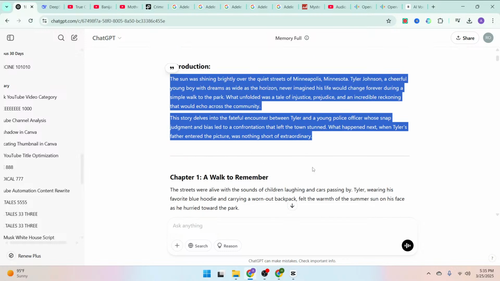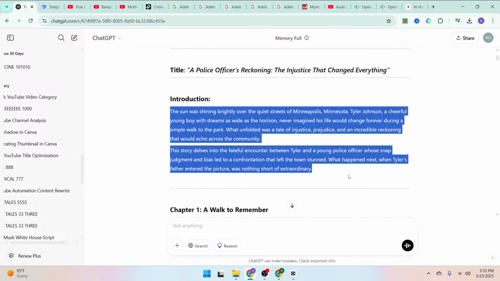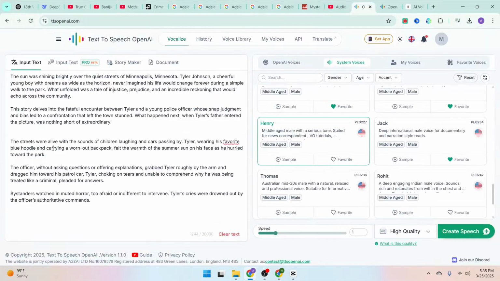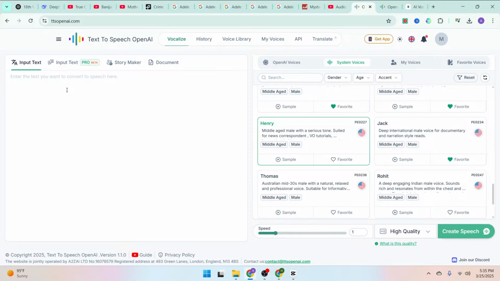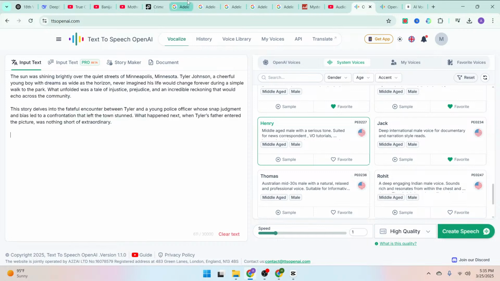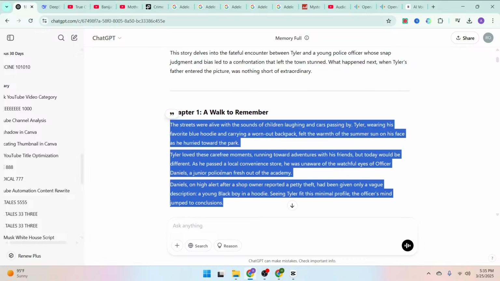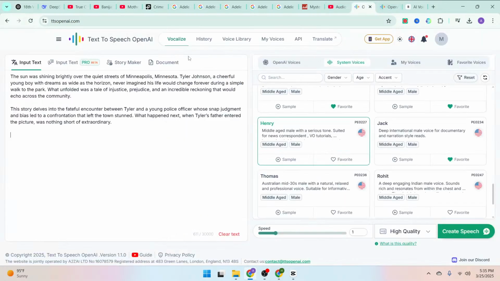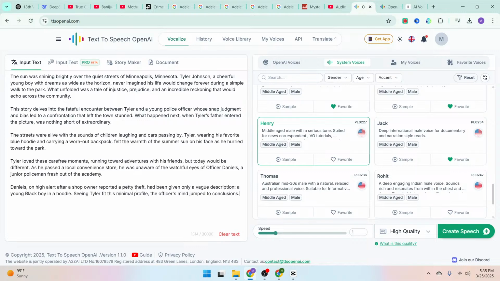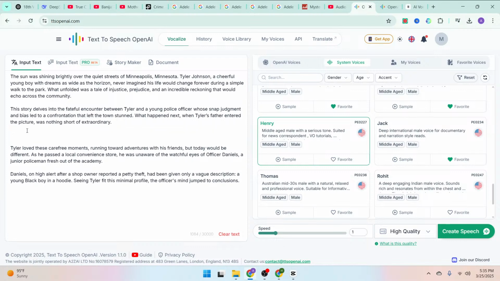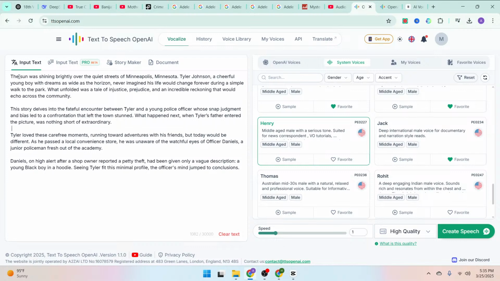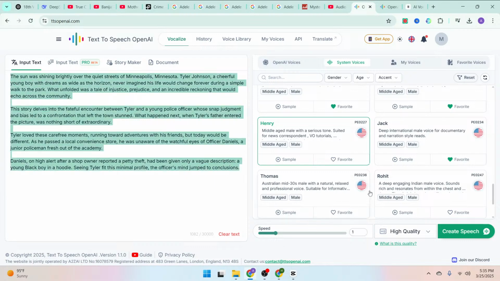So now that we have a working script, what we have to do is copy this, and when you copy it, go to text-to-speech platforms such as TTS OpenAI and paste it there. So I will copy another part of the script, which is the next chapter, copy it and go back to the text-to-speech platform and paste it there too. So you can always edit maybe part of the script you don't want to include in your video for this true crime faceless niche.